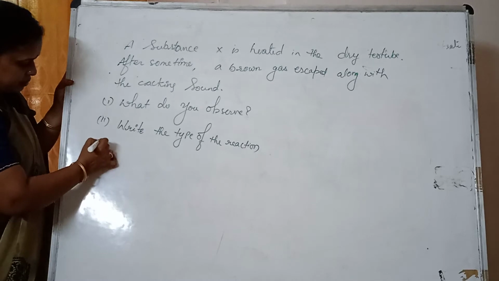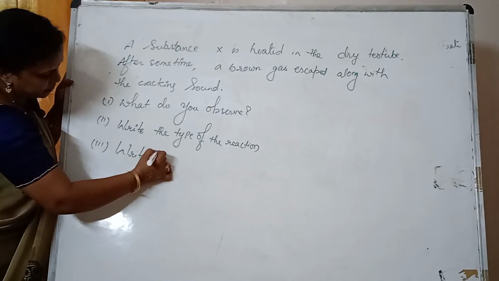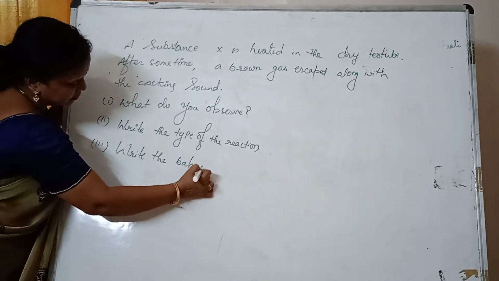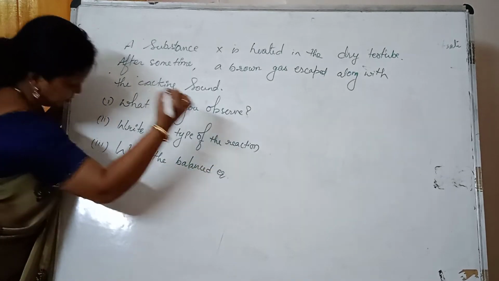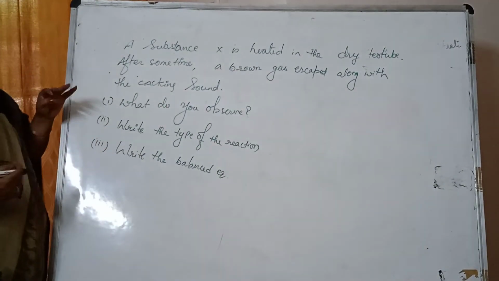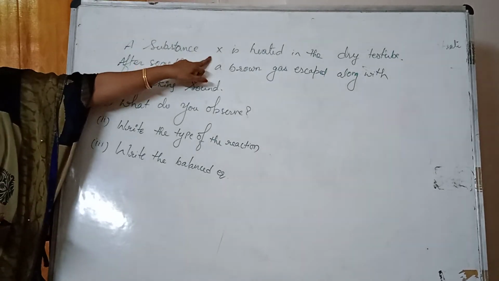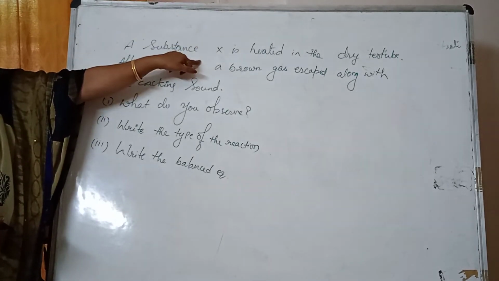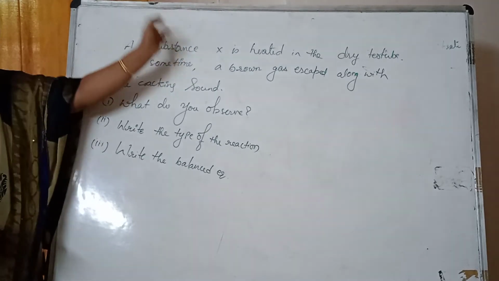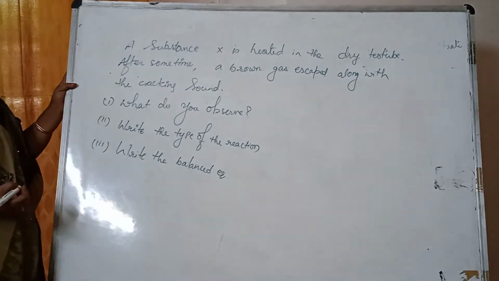Third one, write the balanced equation. What do you observe in that place? See, this question can be framed. Instead of X, I may give lead nitrate. Understood? Instead of X, I may give lead nitrate and I may ask you to do some other thing. So write the balanced equation.